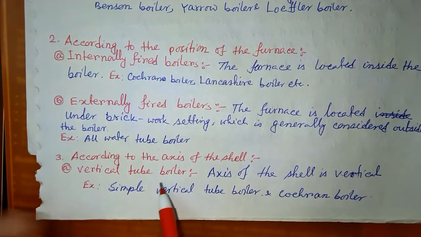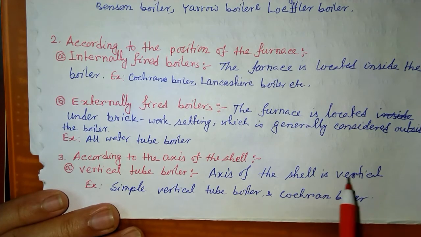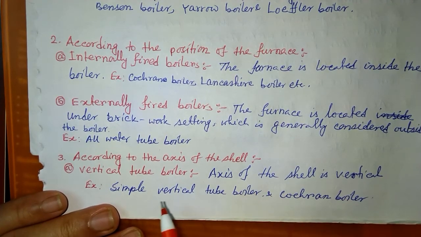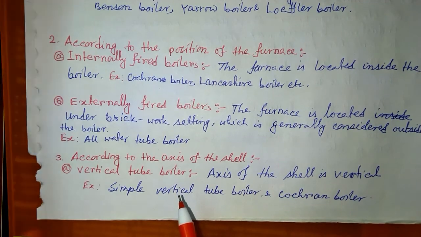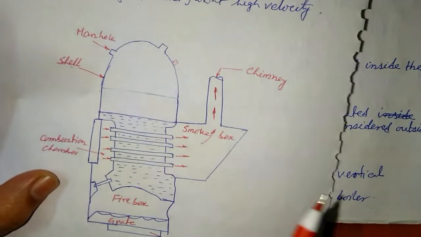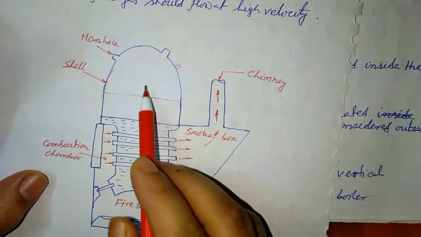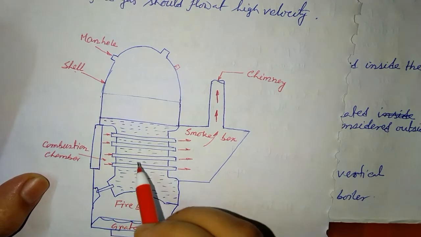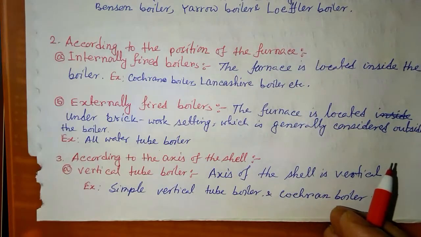Okay, so in a vertical tube boiler the axis of the shell is vertical, and in a horizontal tube boiler the axis of the shell is horizontal. So here, if you see this shell, its axis is vertical. Okay, so we can call this a vertical tube boiler.